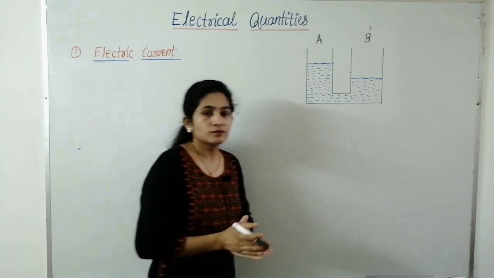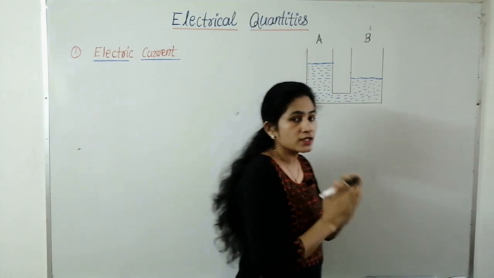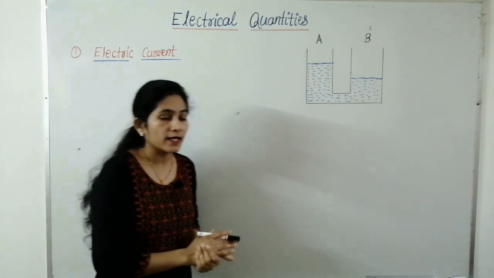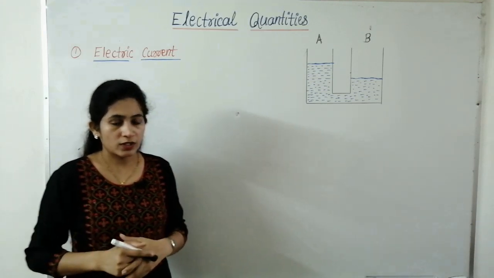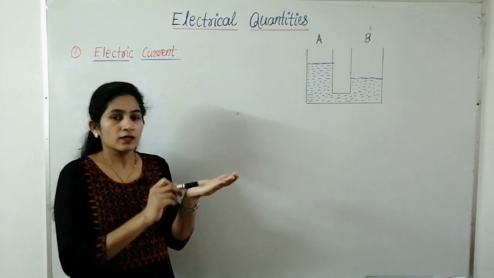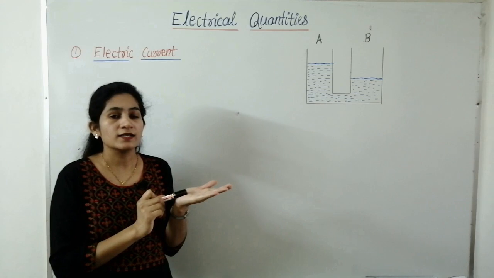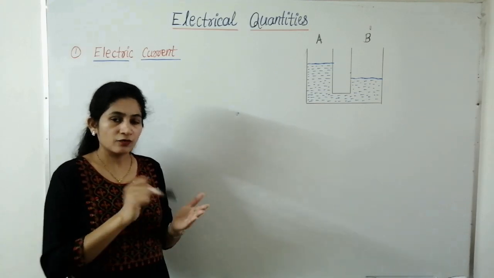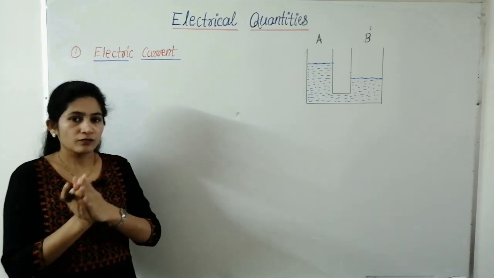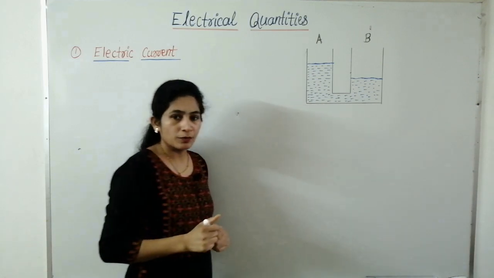See, not only water, even air also blows from a region at higher pressure to a region at lower pressure. Heat also flows from a body at higher temperature to a body at lower temperature. Suppose you hold ice in your hand, then heat will flow from your hand to ice, because the temperature of your hand is greater than ice, and therefore ice starts melting. Whenever something flows, it flows from high to low. As we have seen, water also flows from A to B.